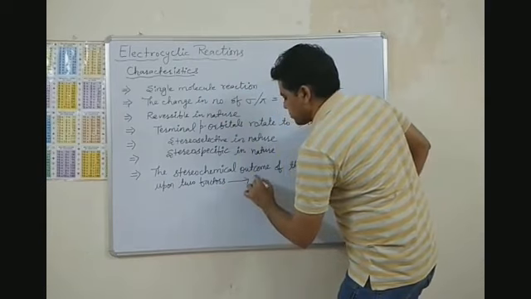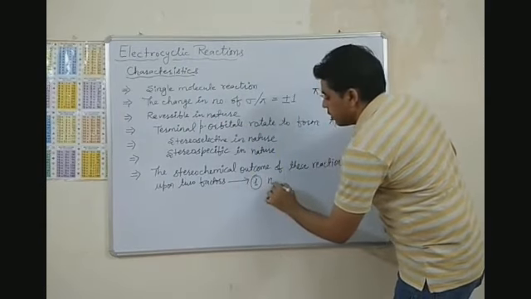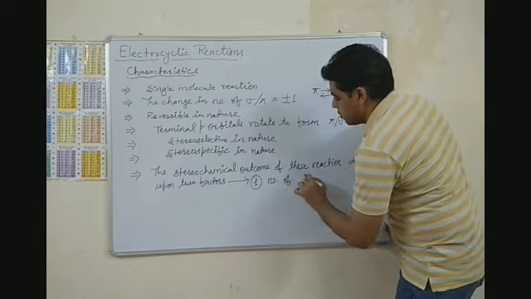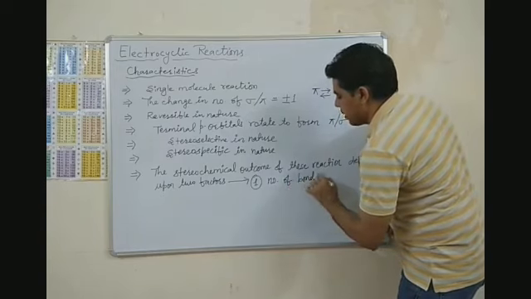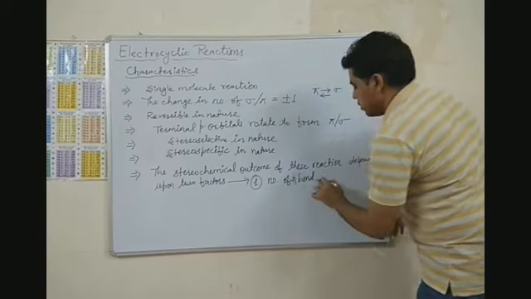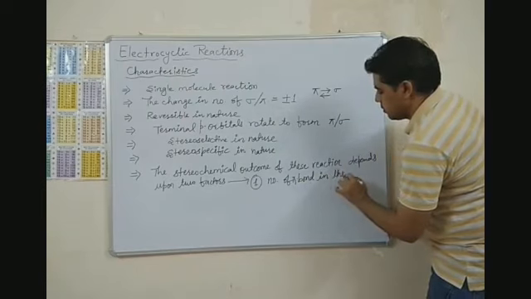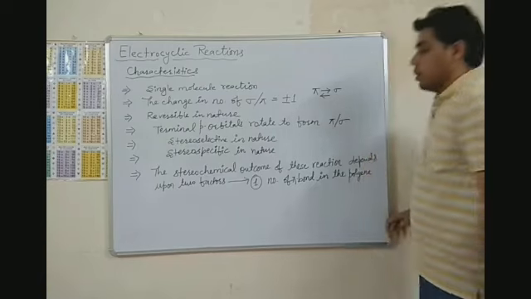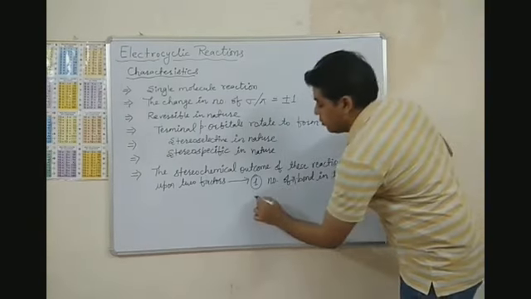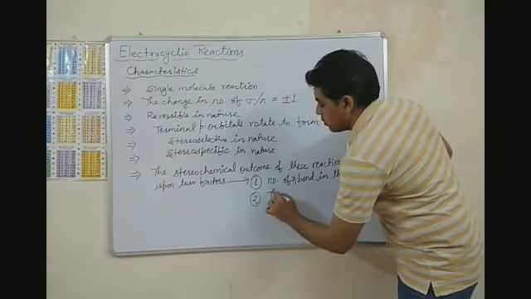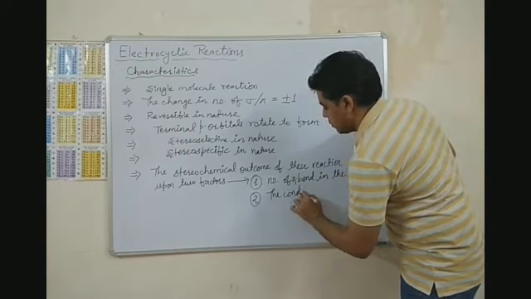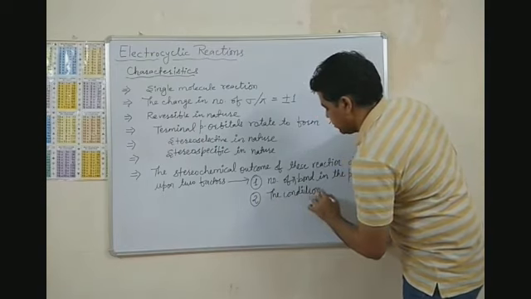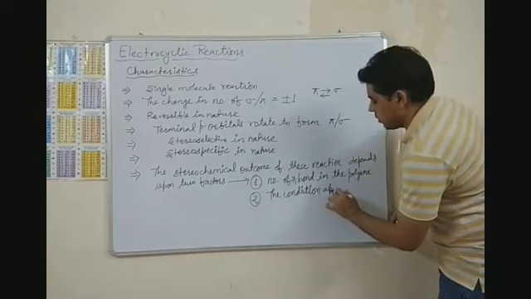Number one, the number of pi bonds in the polyene, and number two, the condition applied.